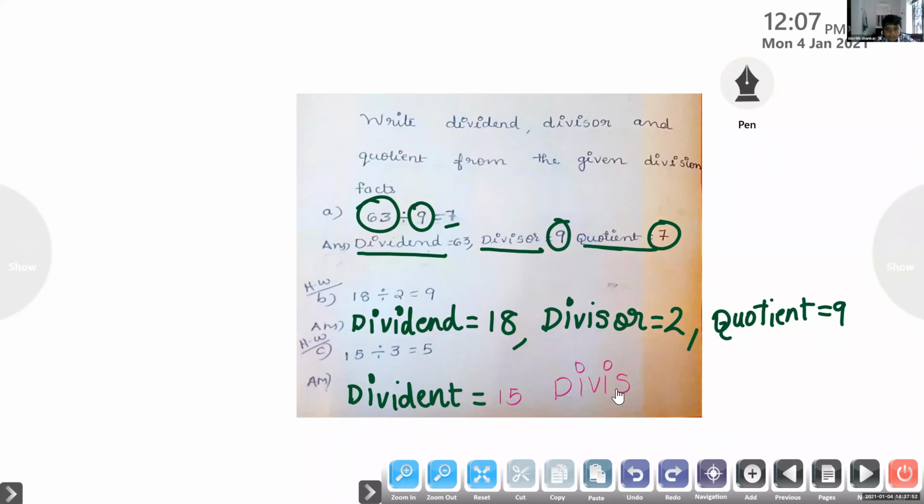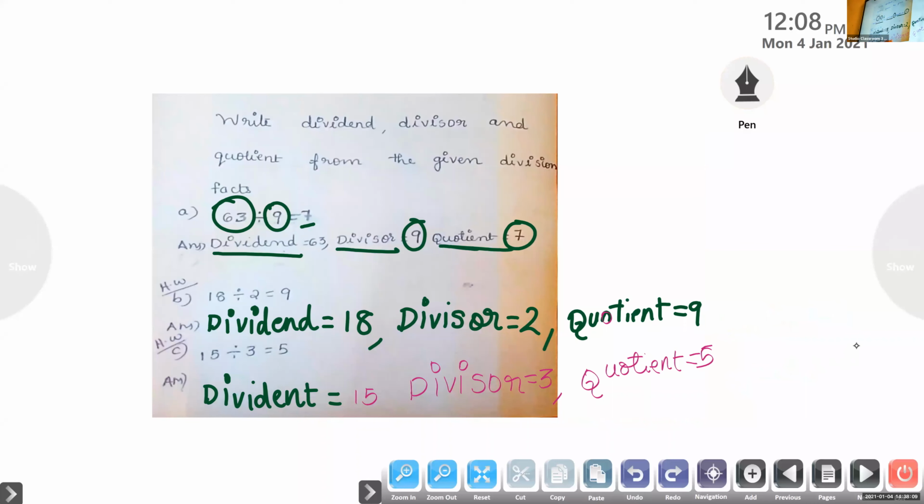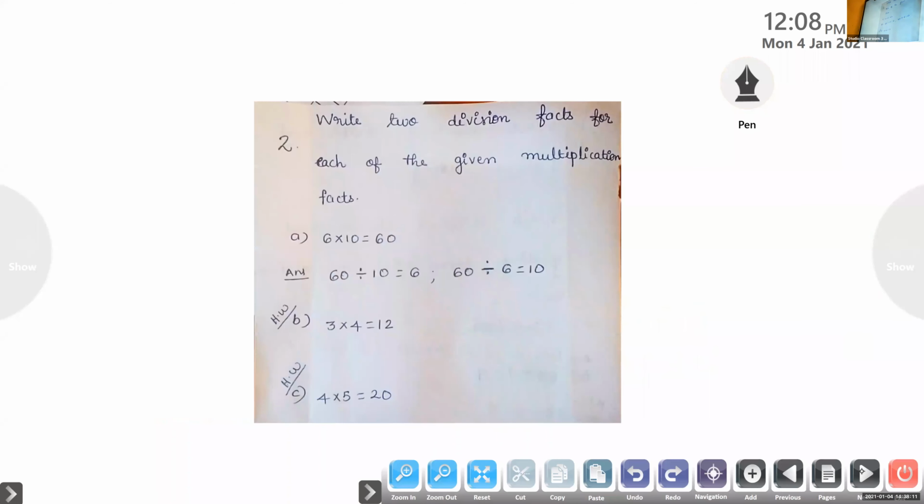And which is the quotient? 5. 5 is the quotient. Very good. Hope you all understood.